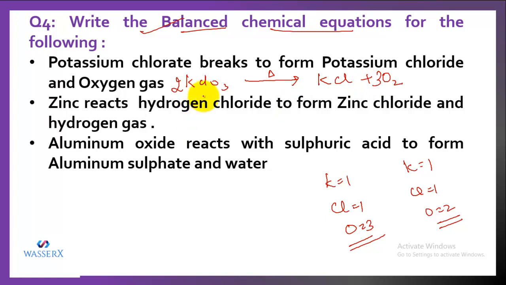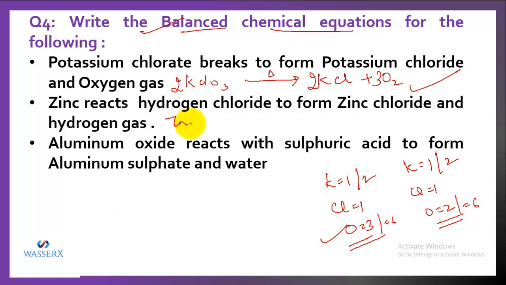Now let's cross check whether, while you were balancing the oxygen atoms, some other atoms got disturbed or not, or the reaction is still balanced. So let's check. Now the potassium is 2 on this side, but it is 1 on this side. That means while you were balancing the oxygen, making it 6, the potassium moles got changed. So in order to balance potassium, we'll put 2 K here. Now it is balanced, 2 on both sides. Now let's see for Cl. Cl is 2 and again while you were balancing K, the Cl automatically became balanced. So this is a balanced chemical reaction now.